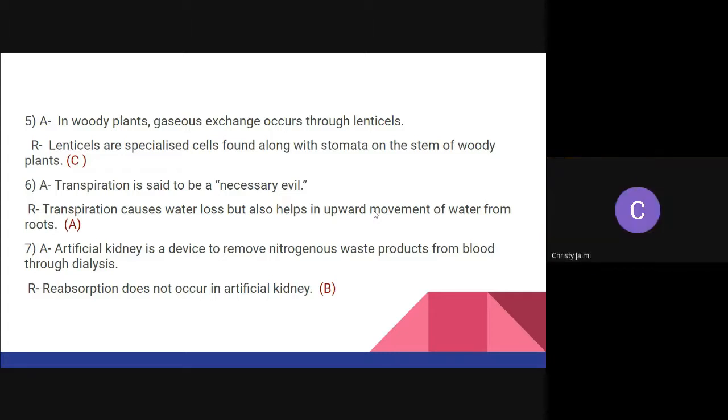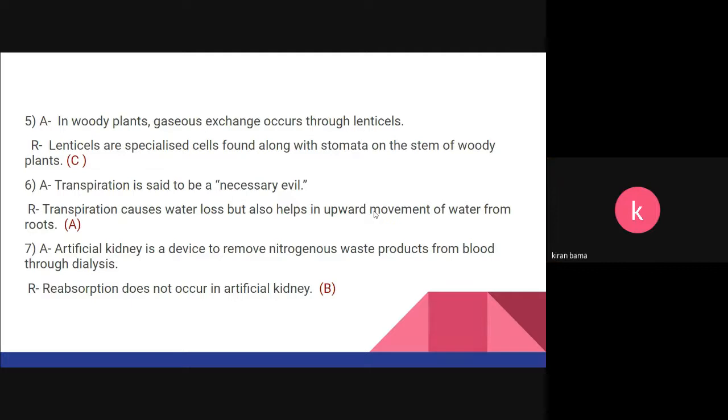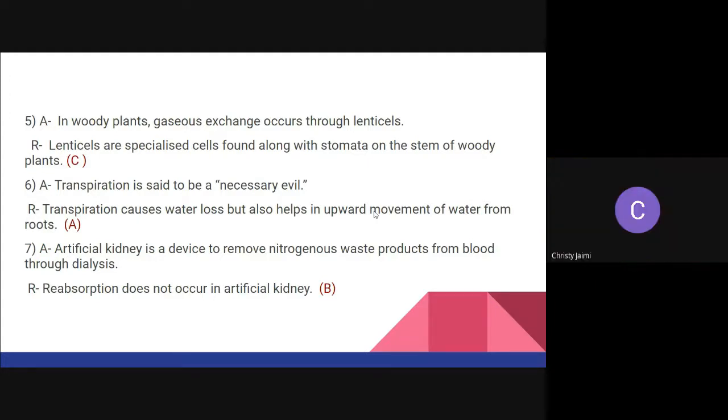Lenticels are not mentioned in the chapter. So when we teach them, do we have to go outside the NCERT portion also? Which portion is not taught, ma'am? Lenticels is out of portion. But we have taught them, and I saw in some of the guides also, even some questions like that. We mention it to the children when we are teaching. Yes, we mention it in the class.